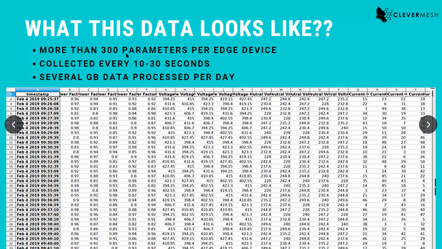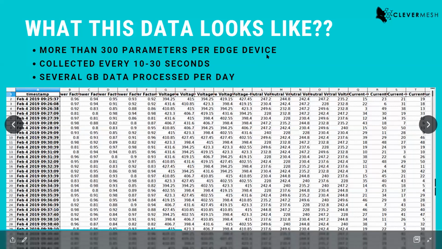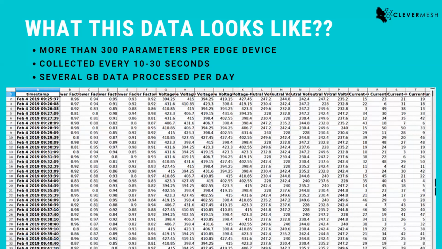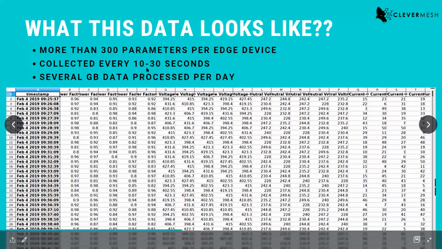More than 300 parameters per edge device. I would say not per edge device, it's actually per sensor, right? So for a single sensor, you should be able to collect more than 300 different parameters. And in our particular use case, we collect this data at 10 to 30 seconds.